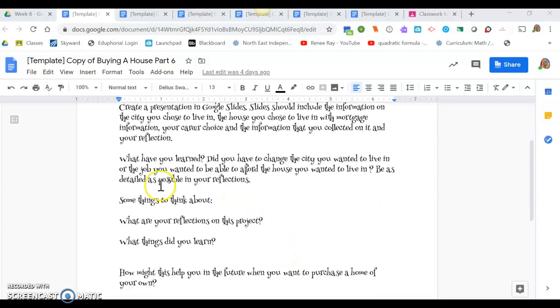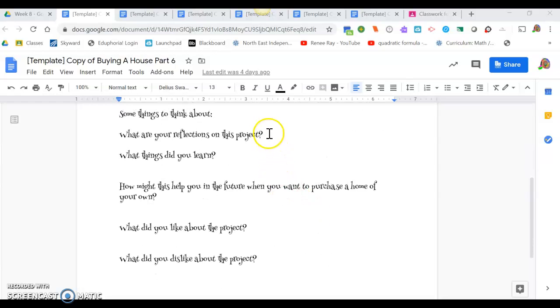And then also tell me what you learned. Did you have to change the city you wanted to live in or the job you wanted to do to be able to afford the house that you wanted to live in? Or maybe you chose your house based on your profession. And be as detailed as you can when you type about that in your slideshow.